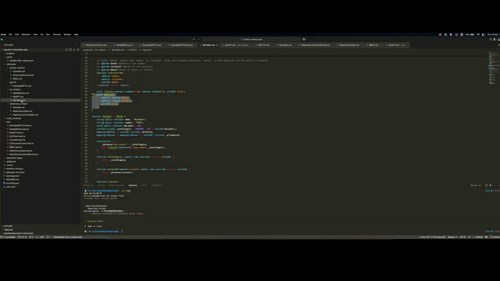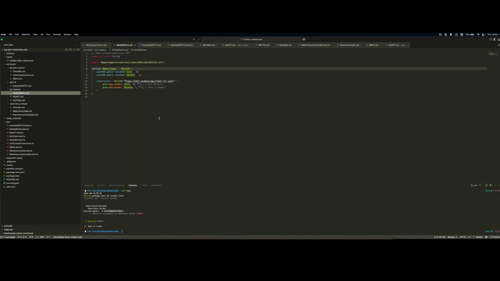Let's go to our source code and then my mall items. Here we are extending again the implementation by OpenZeppelin, and the key difference here with the other standards is that you don't have token IDs, but you have token types. So here we're defining 2 types, socks type and the sneaker type, and upon deployment we are minting 10 socks to the deployer and 1 limited edition sneaker. Also, key difference with the URI in this case is that you're not returning a pointer to the metadata to that specific token ID, but you're actually returning a pointer to this specific token type.